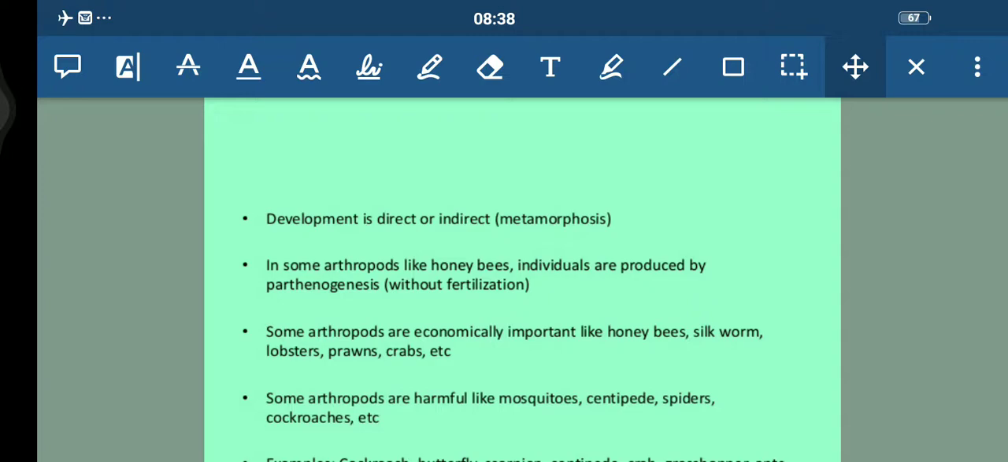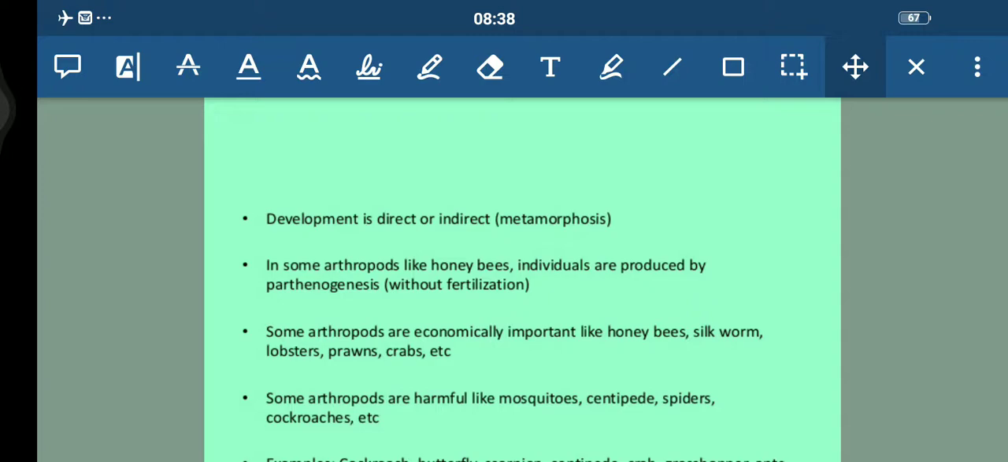Fine, so in some arthropods like honeybee, individuals are produced by parthenogenesis. We all know what is parthenogenesis, students. We have already studied this in our previous chapters. So this is reproduction without fertilization, where something is being produced.